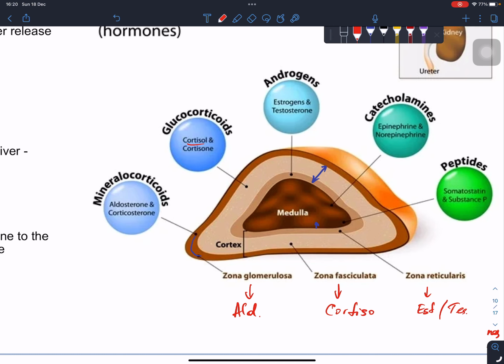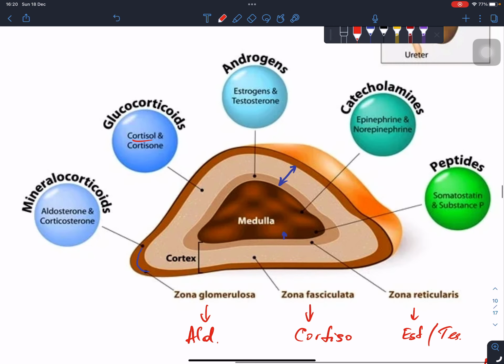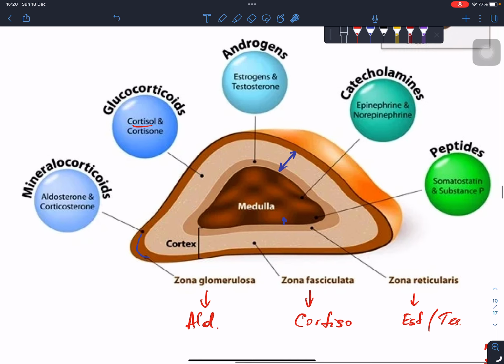All right. So in the medulla, for example, catecholamines are synthesized, which you have to know. You know what catecholamines are? Catecholamines are epinephrine and norepinephrine. They are synthesized from the center of the adrenal gland, which is the medulla. Epinephrine means adrenaline, and norepinephrine means noradrenaline. All right.